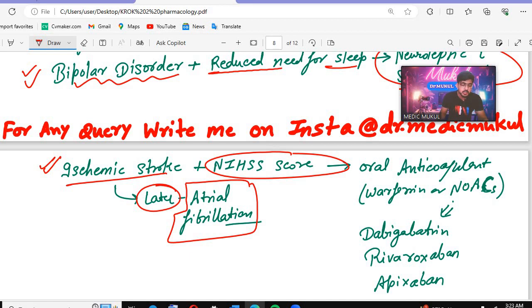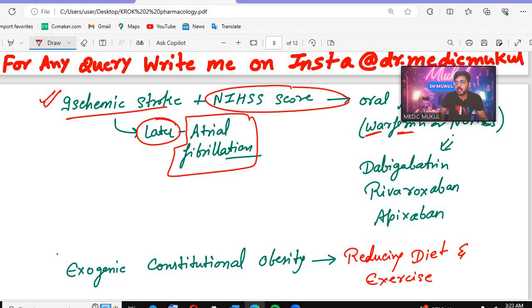Remember, the oral anticoagulant is warfarin. Which drug will be given? Warfarin will be given, or the NOACs: dabigatran, rivaroxaban or apixaban.